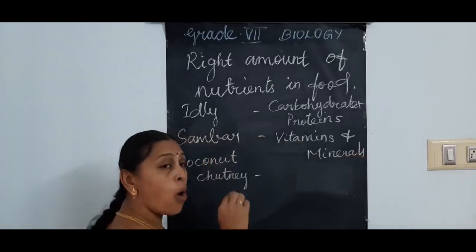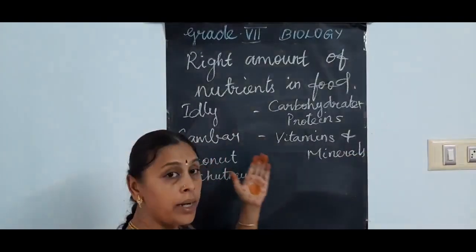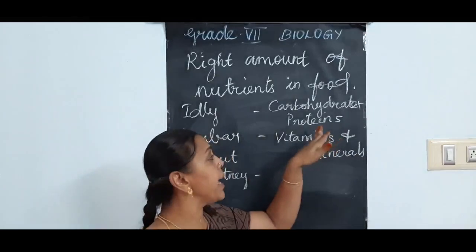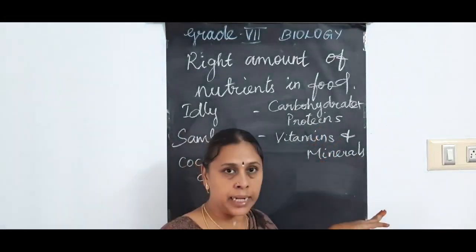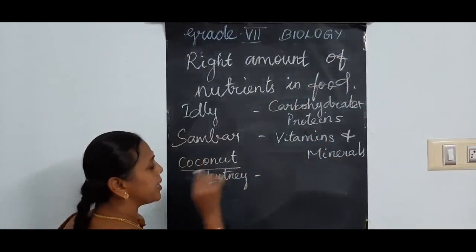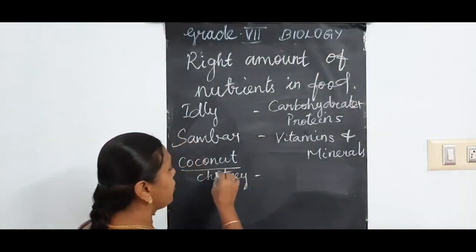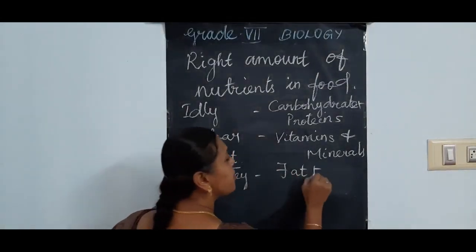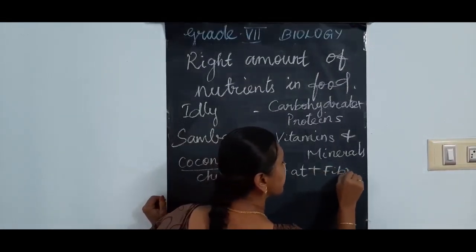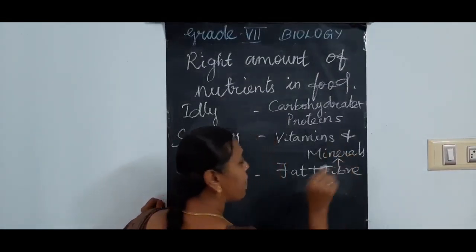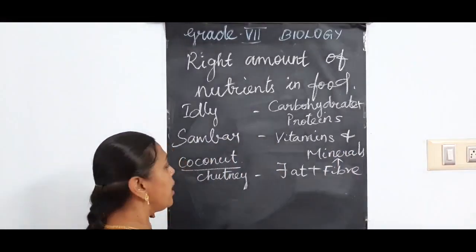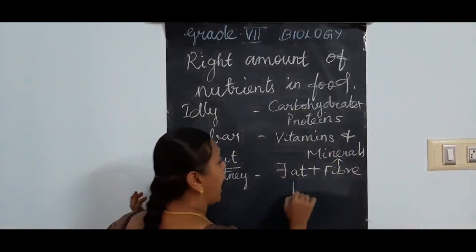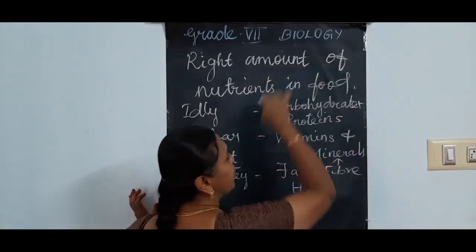These vegetables that we are adding to the sambar, along with the proteins, have vitamins and minerals. Next you come to coconut chutney. What will we have in coconut? Fat with fiber. In vegetables also they have fiber content. And along with that, we will add water to all these food items.